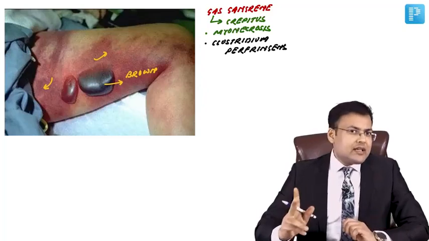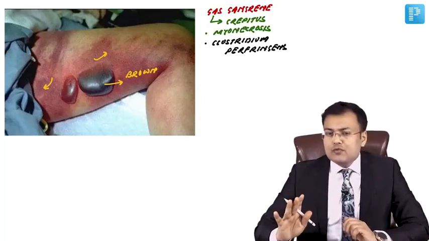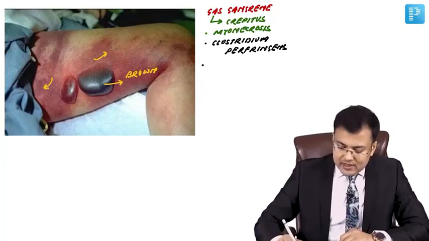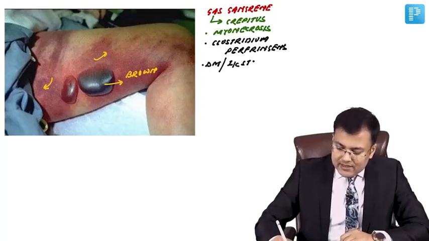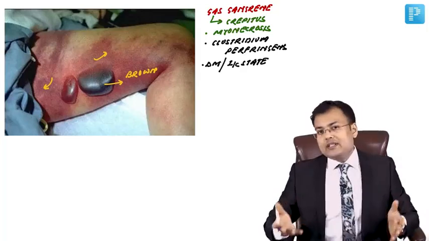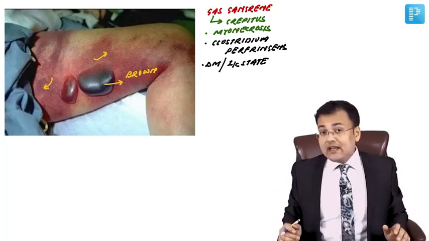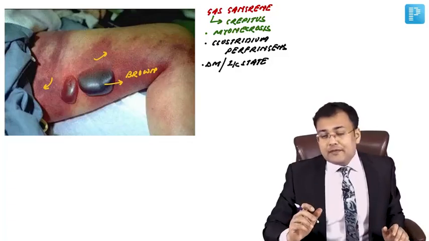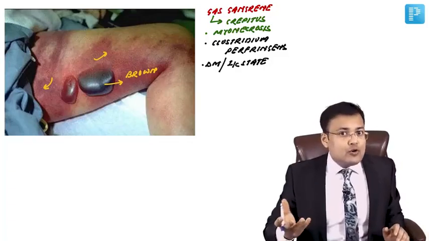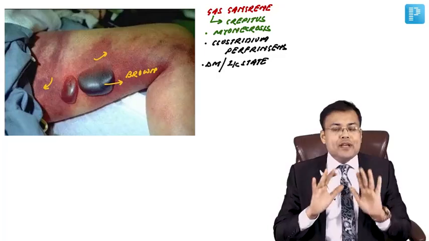We discussed that there are two risk factors for most of the wound infections. One is diabetes mellitus and the second is immunocompromised state. Right? So obviously these are the risk factors for gas gangrene also. But Clostridium perfringens is an anaerobe, so it requires anaerobic condition.